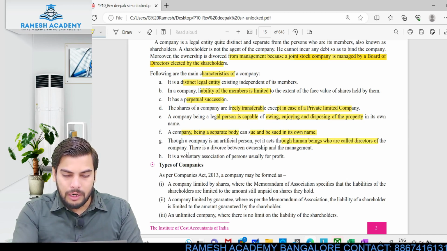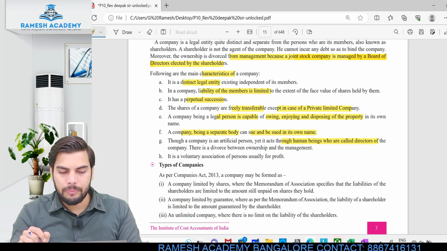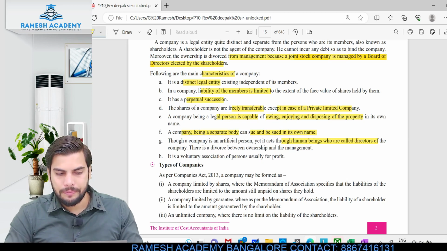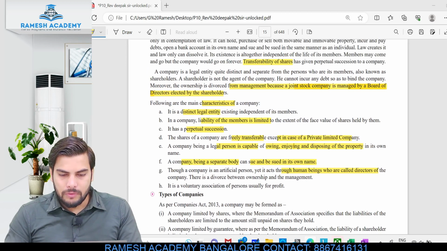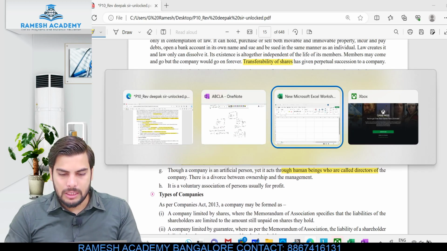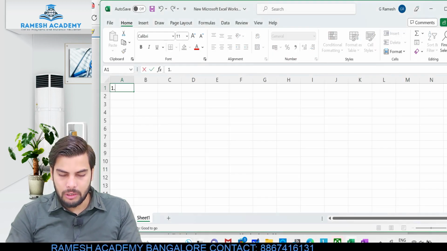It is a voluntary association of persons, usually for profits. Let me just write the meaning of this particular term company. Let's just prepare the notes. After that we'll be talking about these things.